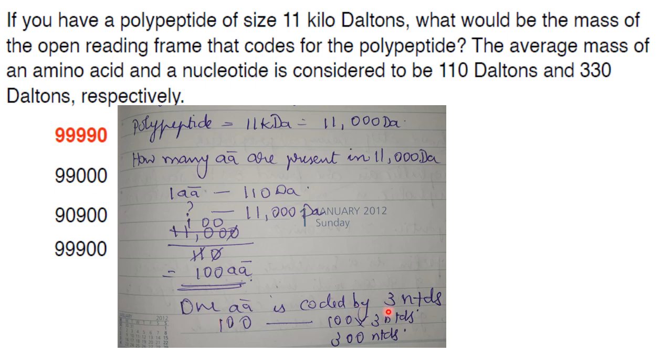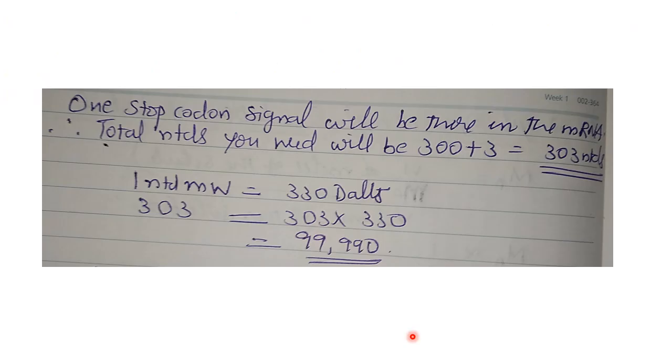One amino acid is coded by 3 nucleotides. Codon is triplet. So 100 will be coded by 100 into 3 nucleotide, that is 300 nucleotides. Now one stop codon signal will be there in the mRNA. They have told an open reading frame. So one stop codon signal will be there.